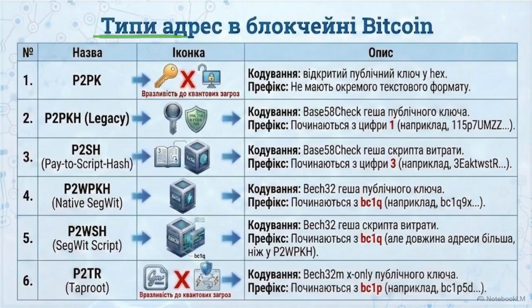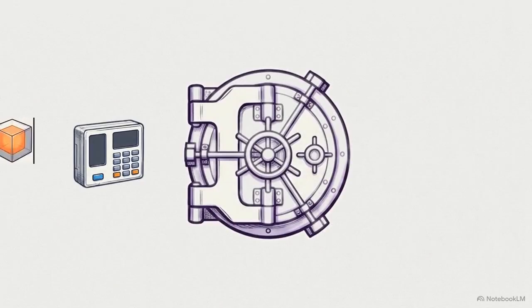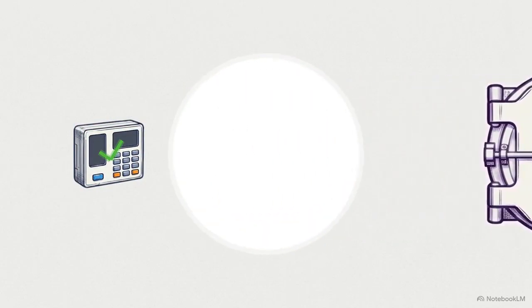This chart tracks Bitcoin's address evolution. Notice the shift from simple legacy formats at the top, down to pay-to-script hash and Taproot architectures. A pay-to-script hash address requires the spender to provide a hidden piece of code, a script, and the inputs that make that specific script evaluate to true.